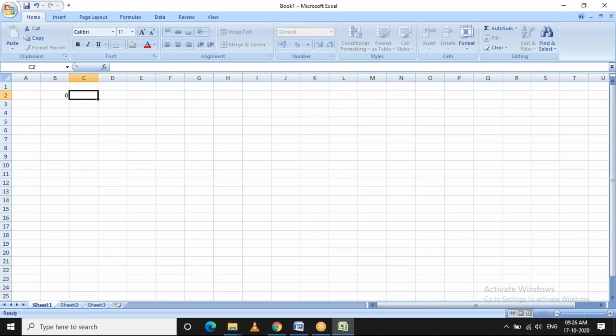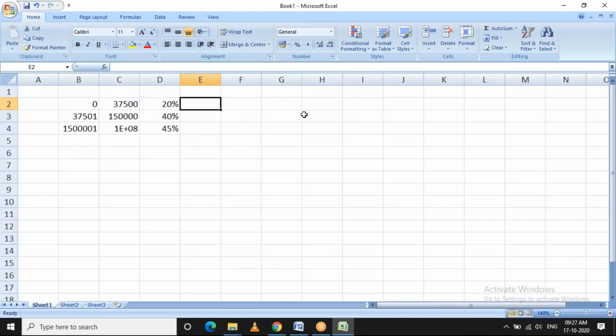So 0.750 is 20%, 7.02 and 50,000 is 40%, and 45%. So these are all annual slabs. To arrive at the monthly slab, all we need to do is divide by 12 if it is a monthly payroll. And if it is a weekly payroll, you will be dividing it by 52 weeks. And likewise, depending on your payroll frequency, the slabs will be different.